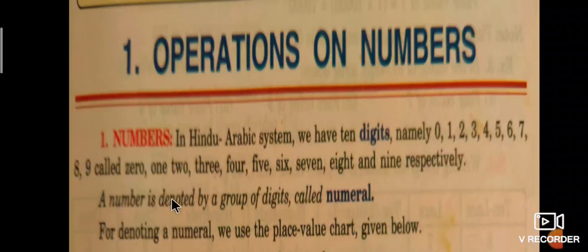Here, a number is denoted by a group of digits. Numbers are groups of digits. These groups are called numerals. For denoting a numeral, we use the place value chart. Let's study the place value chart.